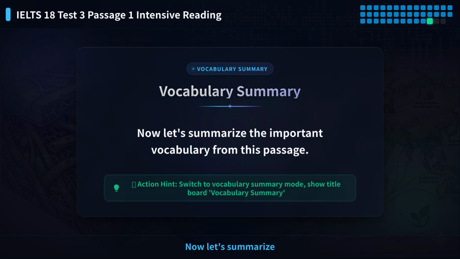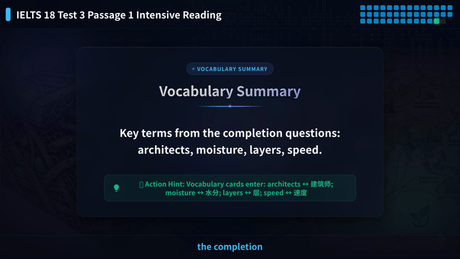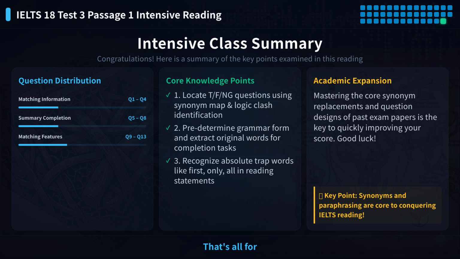Now let's summarize the important vocabulary from this passage. Key terms from the completion questions: architects, moisture, layers, speed. That's all for this passage. I hope it helps you.